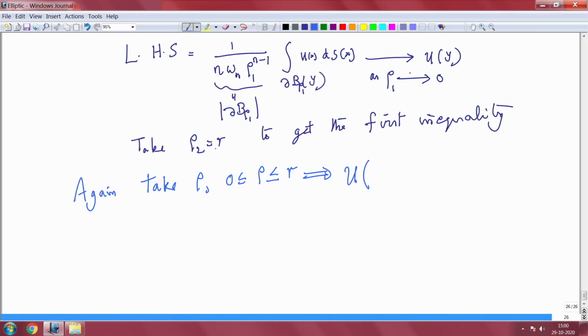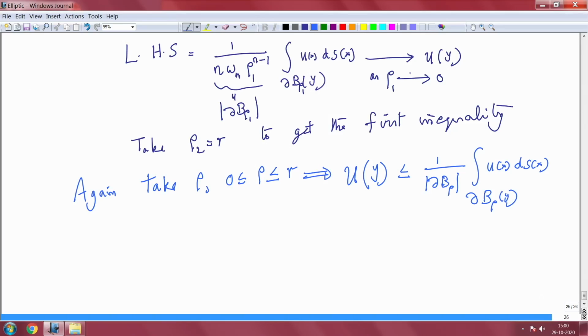So rho 2 you took r, but you can take rho 2 equal to rho. So you get u of y is less than or equal to 1 by the measure of the boundary of B rho, the integral over the boundary of B rho of y of u of x dS of x.